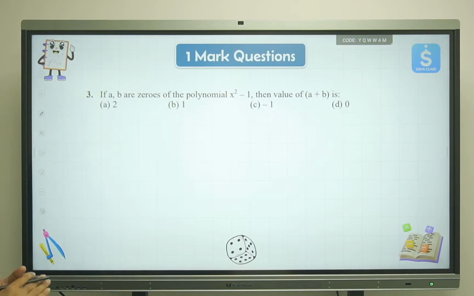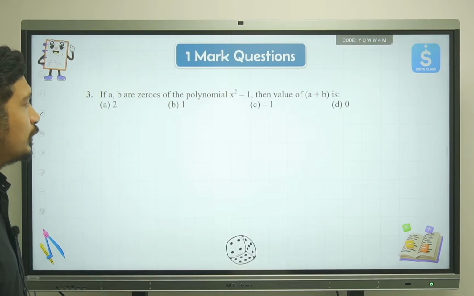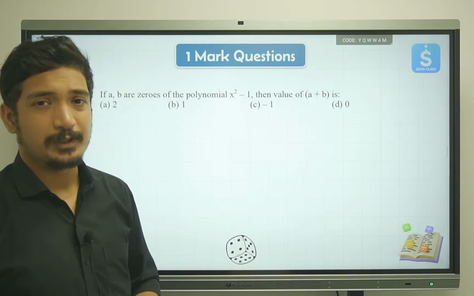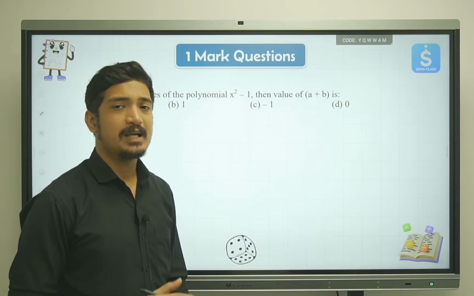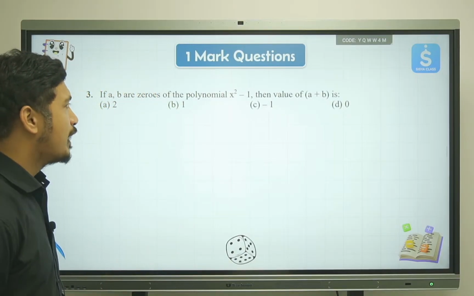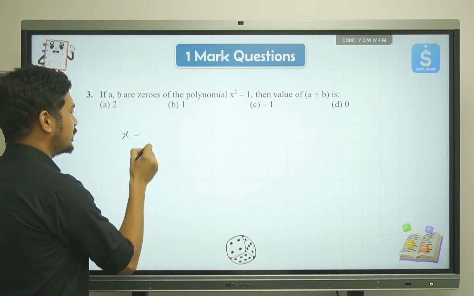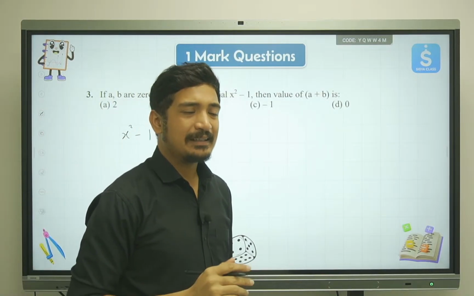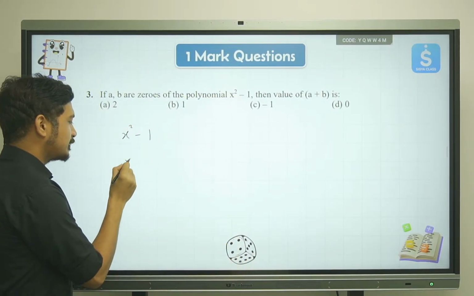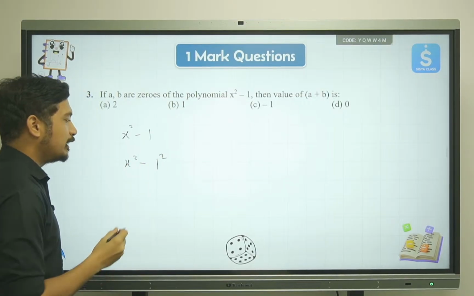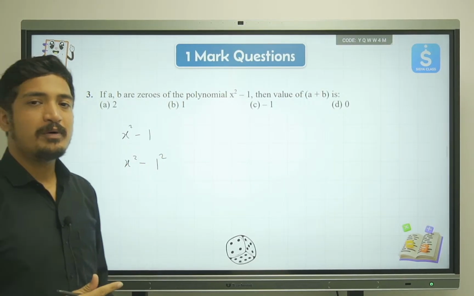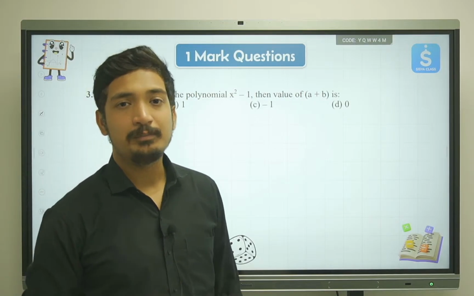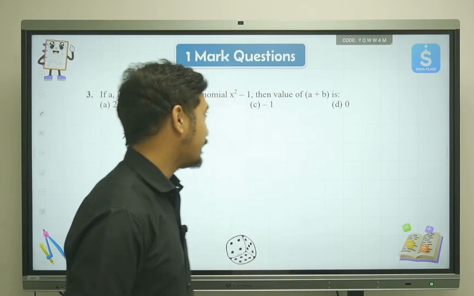Then we have, if a and b are the zeros of the polynomial x square minus 1, then the value of a plus b is what? So the polynomial that we have is x square minus 1. Let us try to solve this. Now x square minus 1 can be written in this form, x square minus 1 square, which is in the form of the identity a square minus b square. Now a square minus b square will be equal to a plus b into a minus b, right?